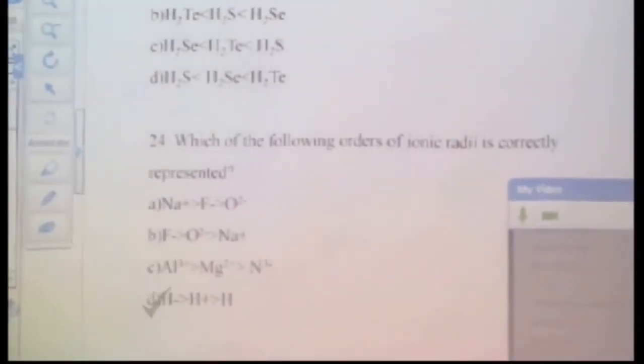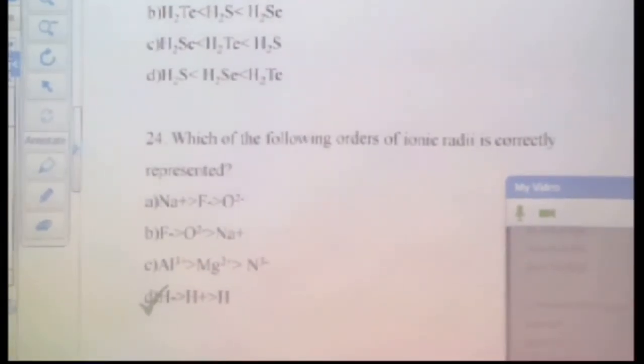So this order is justified. What about the other options? You are not looking at the other options, you are just looking at the answers because they are already marked. These answers can be wrong.